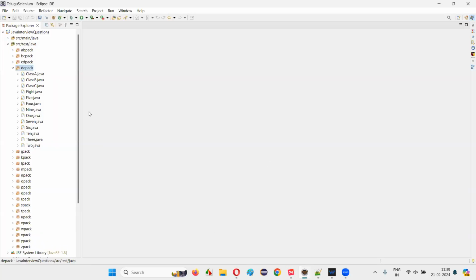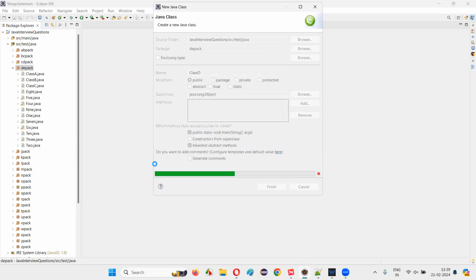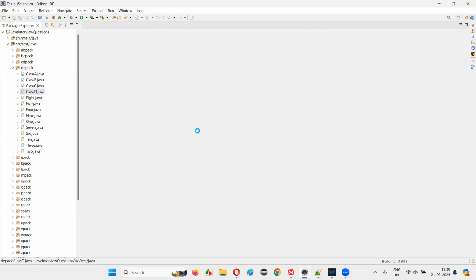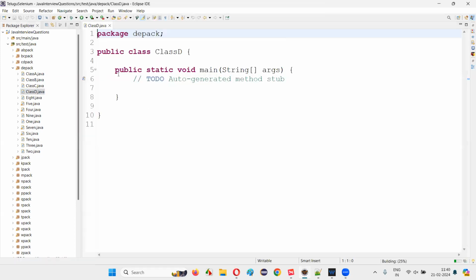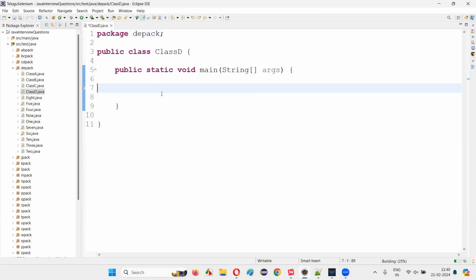For that, I'll switch to Eclipse IDE and create a new class here. I'm just right clicking here and I'm going to create a new class. I'll just name this class with some random name, let's say class D, with main method. And inside the main method, first I will represent the folder that I would like to create.